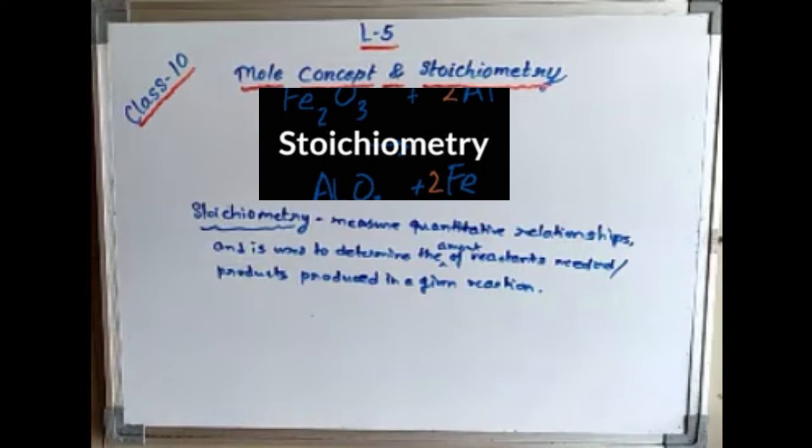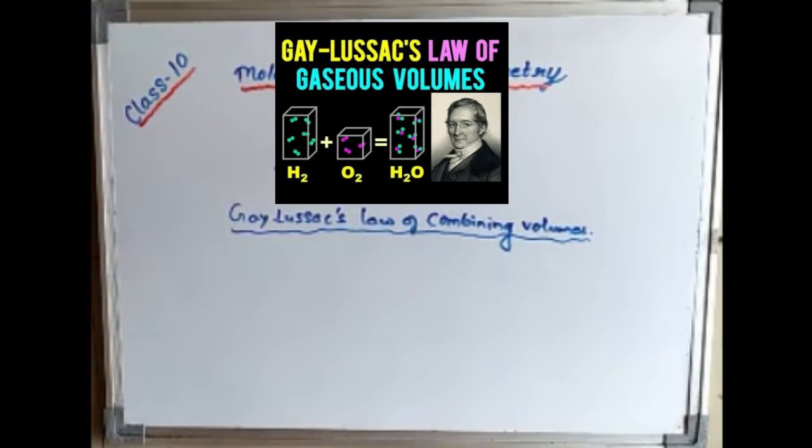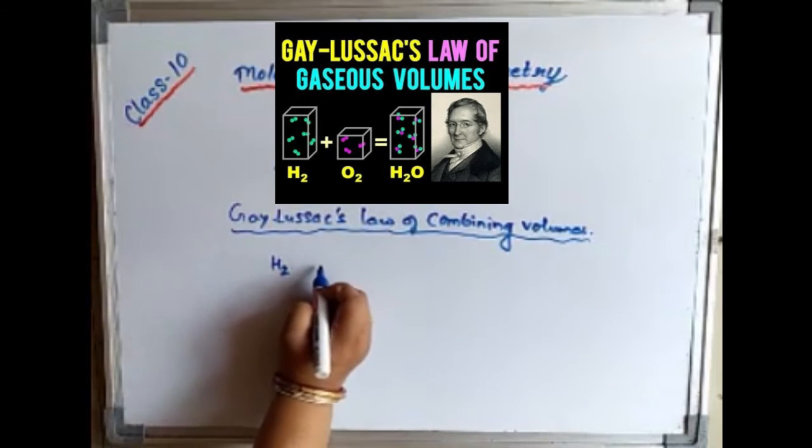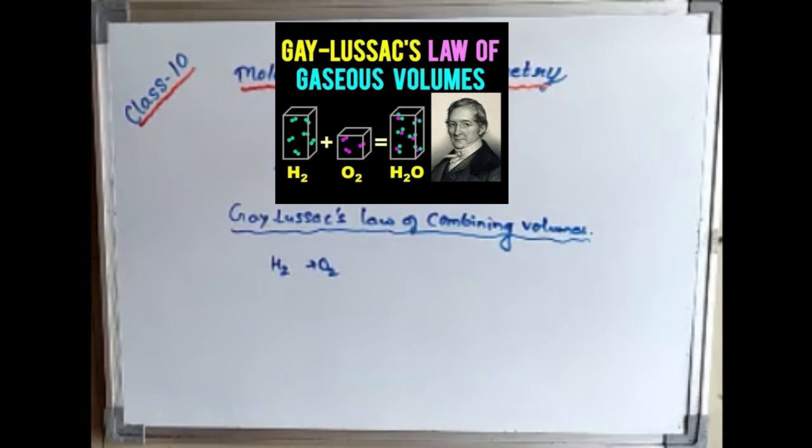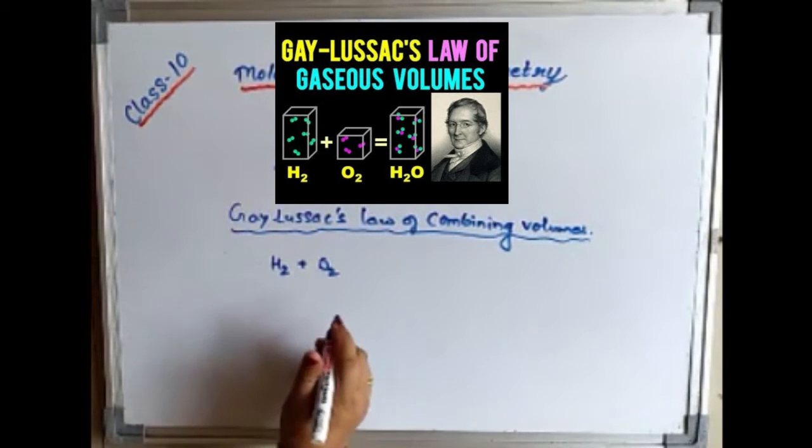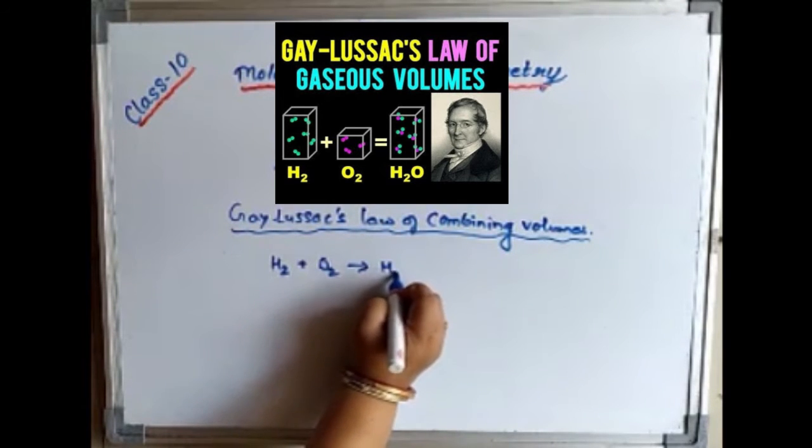Okay. Now let us see Gay-Lussac's law of combining volumes. Now Gay-Lussac is a scientist. He observed a simple relation exists between the volumes of two different gases. He took an example that in the formation of water, hydrogen and oxygen are reacted. Hydrogen and oxygen when they react with each other, they form water.